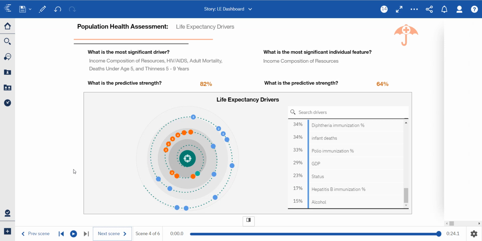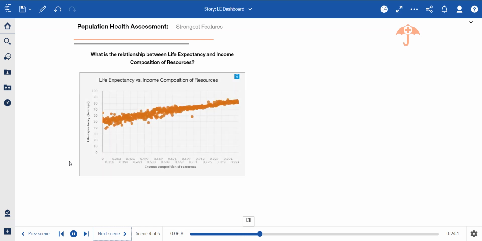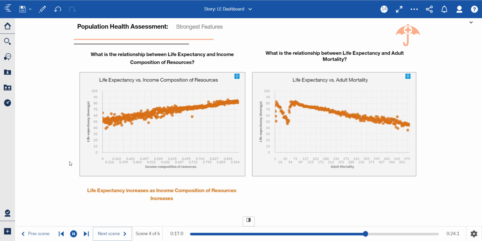So moving along here, now that we have taken a look at life expectancy and those drivers, let's look further at that relationship. So here we're looking at the relationship between life expectancy and income composition of resources. We can see that as the life expectancy increases, so does the income composition of resources. So as such, they are positively correlated.